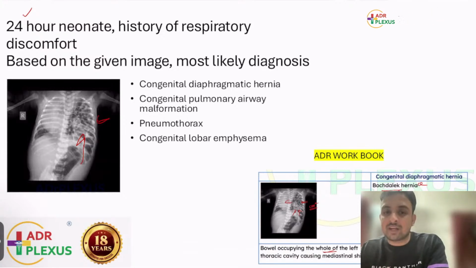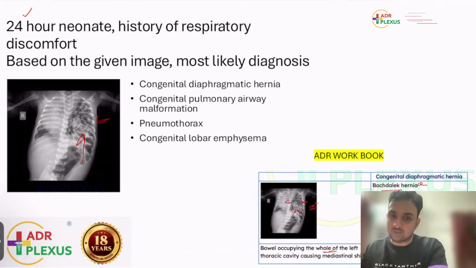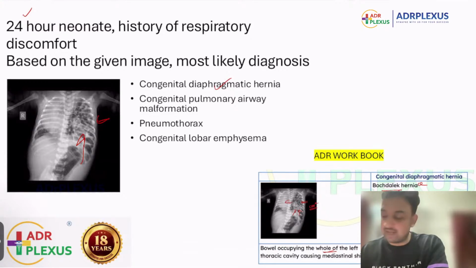CPAM, that is congenital pulmonary airway malformation, can be a confusing thing, but usually the patient will not show distress on the first day of birth. So the history is very important. See, there is no self-existence for radiology in entrance exams. You have to always rely on the history. So when you are given a case of a 1 day old child with respiratory distress, you should think about the common things that you can see. CDH, the Bochdalek type, is a very commonly encountered condition. So that is the concept. This could be congenital diaphragmatic hernia.